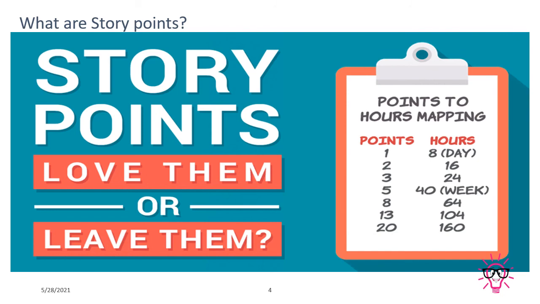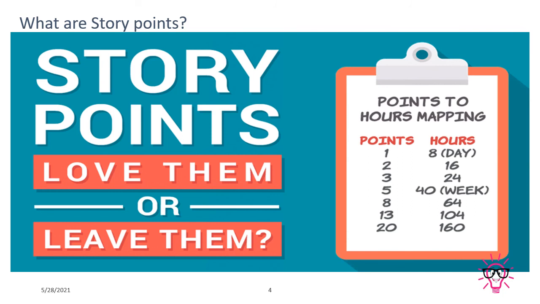And second: how much time do we require to complete that story. Here, the third point is optional: if more than one person is working on the same story, then how much time do those persons require to complete that story. So based on this, story points are considered.